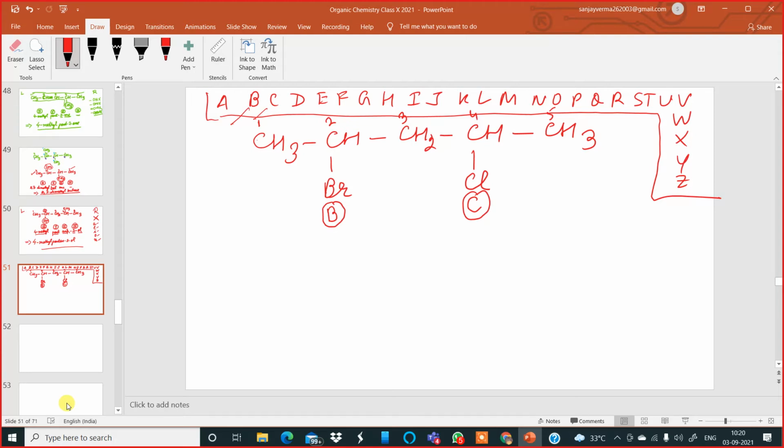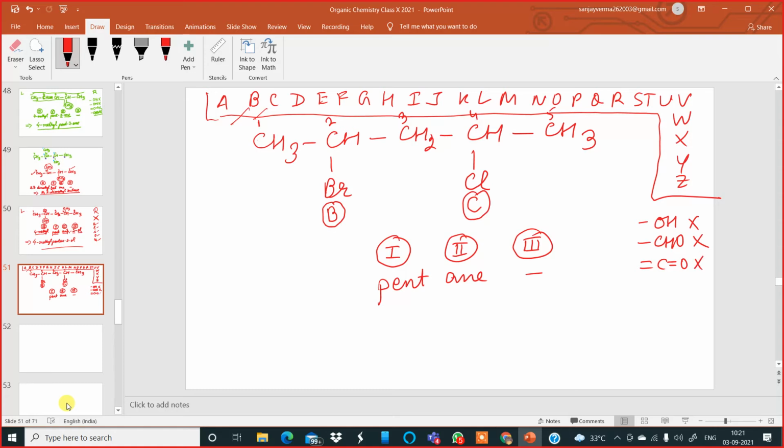Now, number 1, what is the word root? Pent. What is the primary suffix? In. What is the secondary suffix? There is no functional group. There is no alcohol, no aldehyde, no ketone, no carboxylic acid. These are all absent. So the functional group is absent, which means there is no secondary suffix.